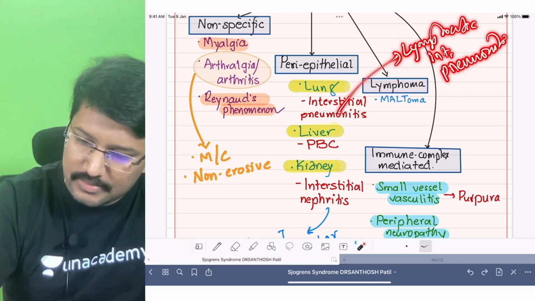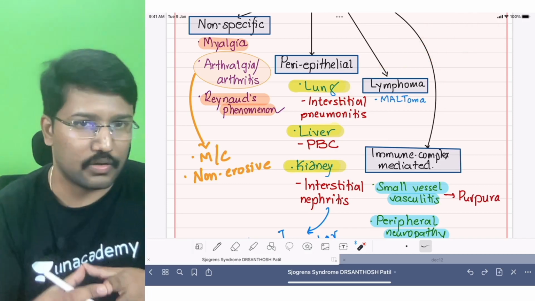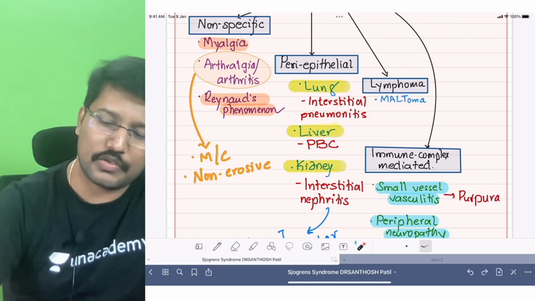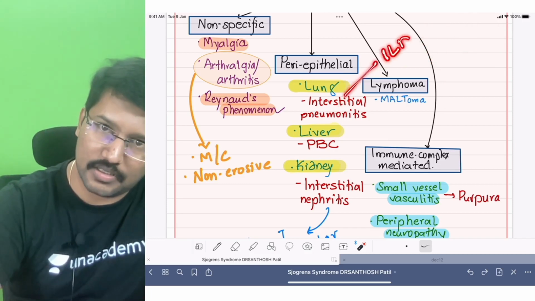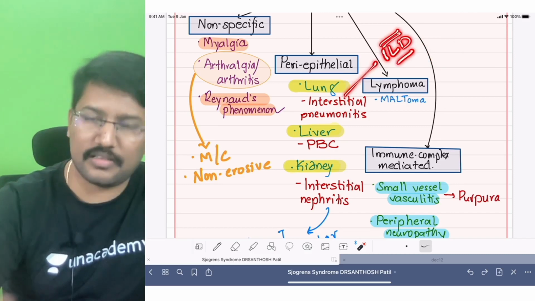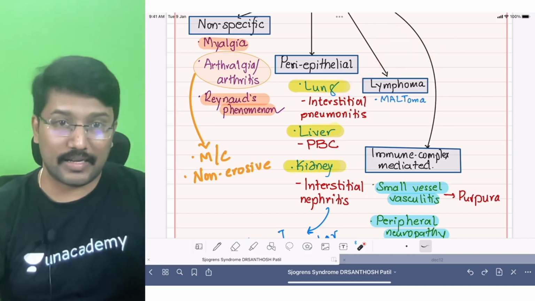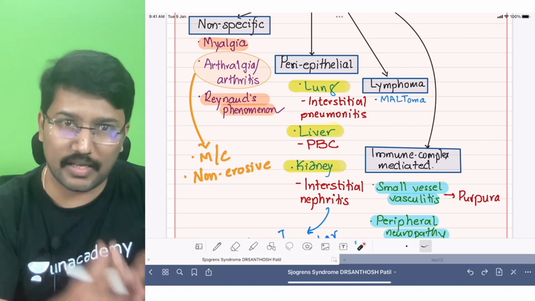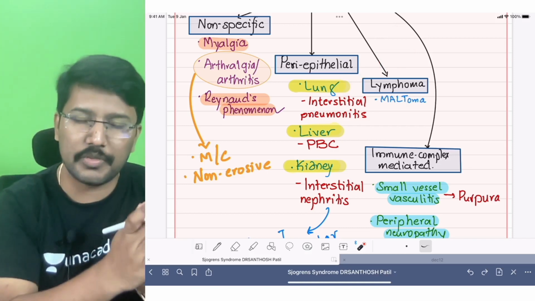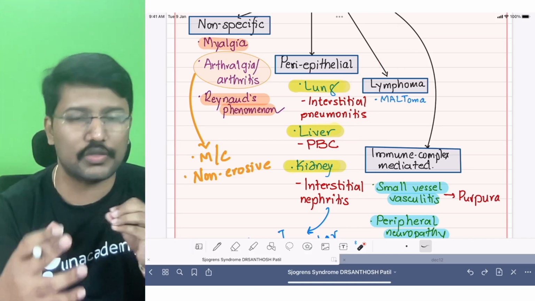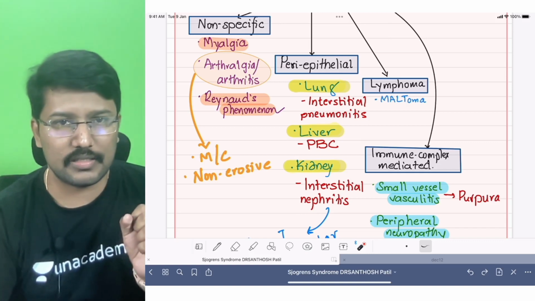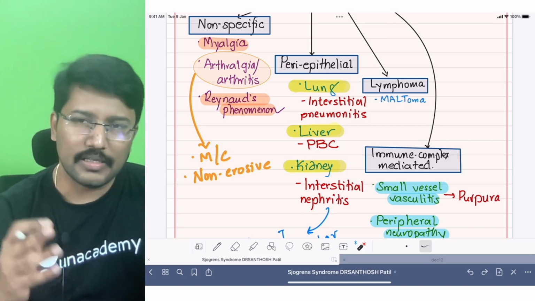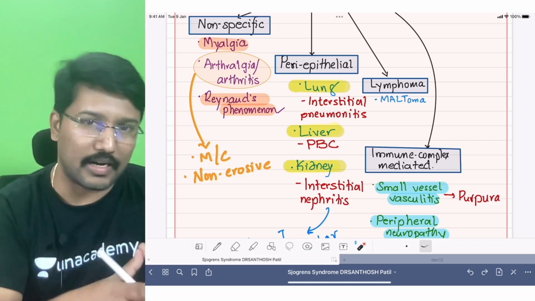That is a characteristic abnormality seen in Sjogren syndrome. Apart from that, yes, these patients are also at increased risk of developing interstitial lung disease, just like any other connective tissue disorder. I don't consider them to be strongly associated like in systemic sclerosis. In case of systemic sclerosis and rheumatoid arthritis, there is a very strong association between interstitial lung disease and those disorders. Here there is an association, but not that particularly strong.